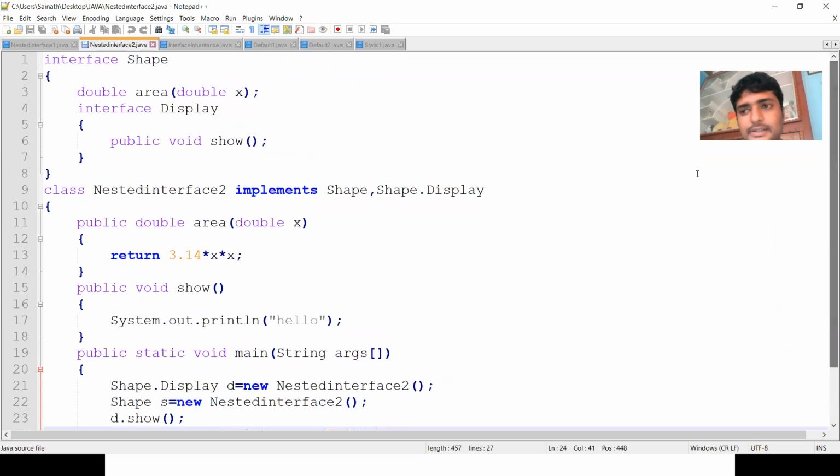So here the concept is an interface is a part of either a class or another interface. A class consists of an interface, or an interface consists of another interface. So these things are called nested interfaces. Okay? Do you have any doubts?